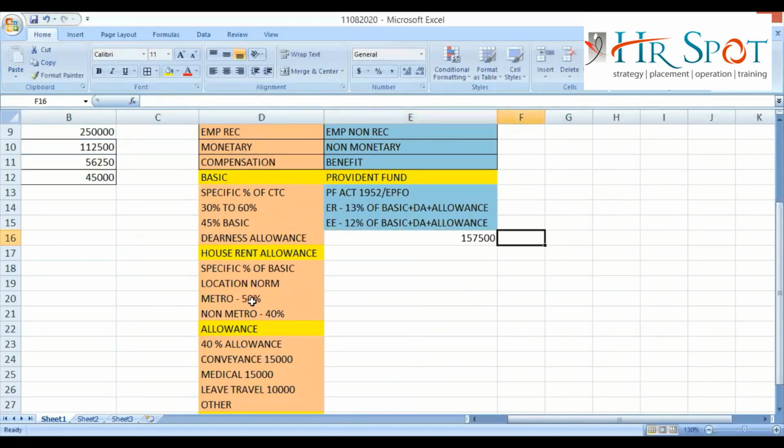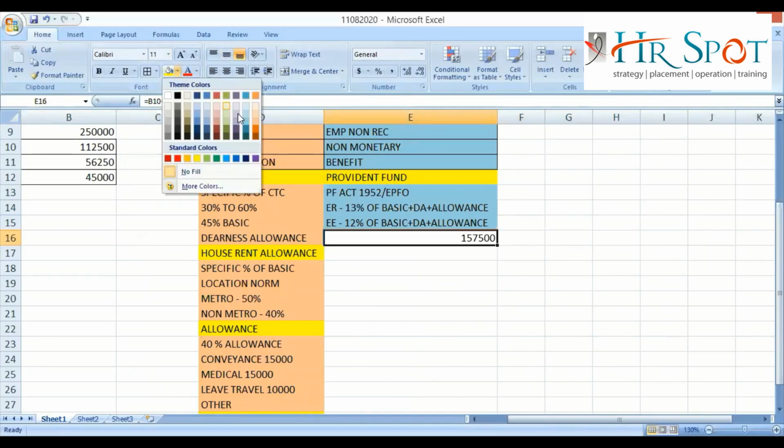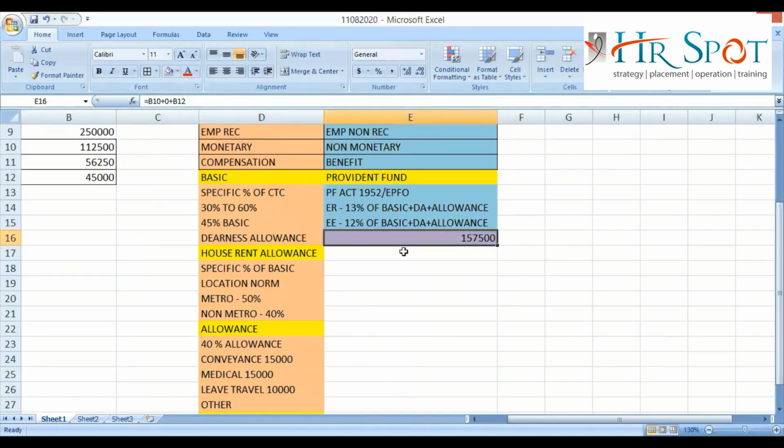So what is my basic plus DA plus allowance? 157,500. Clear? This is the basic plus DA plus allowance of the employee. If a company is not giving allowance, it will be basic plus DA. If a company is not giving DA, then it will be basic plus allowance, right? Basic plus DA plus allowance.